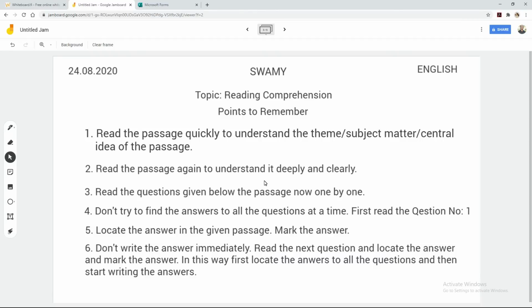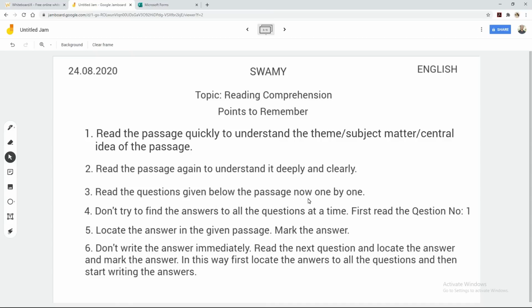Now read the passage again to understand it deeply and clearly. When you are doing the second reading, try to understand why this passage has been written and what the purpose of this passage is. When you understand the purpose of the passage being written by the writer, you can understand the questions and the way the questions are going to be asked under this passage.